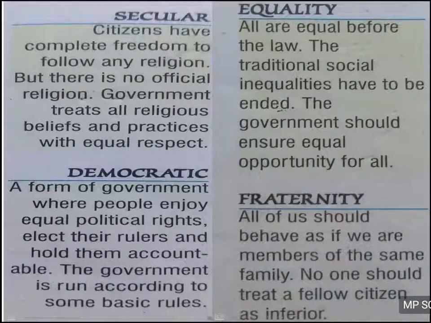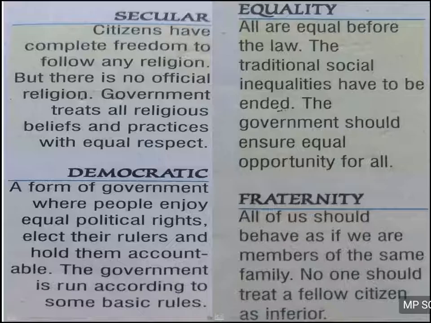And then we have used the word secular. Secular means you don't discriminate on the basis of religion. Then the word democratic, because our government gives political rights to the people, and our government is elected by the public. Then we talk about equality, which means that everyone is equal in this country. In the eyes of law, everybody is equal. And then we use the word fraternity. It means that we all belong to the same family. We are all family members, we are brothers. We should have these feelings. So all these things are what the preamble of our constitution is talking about.